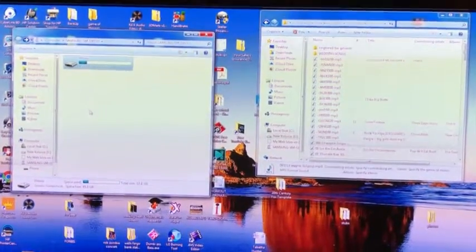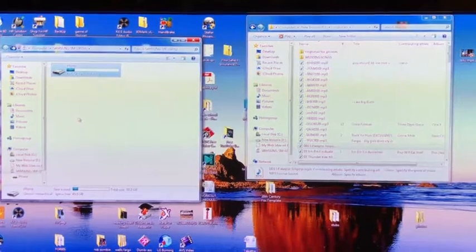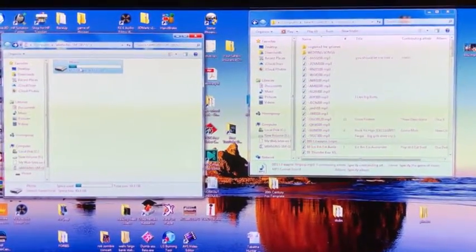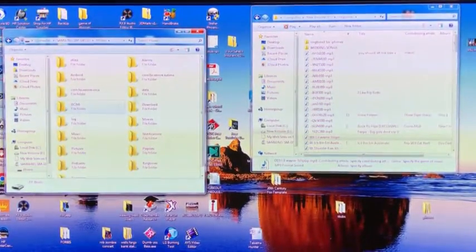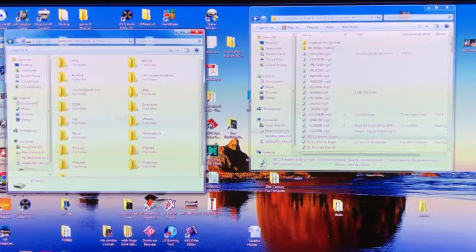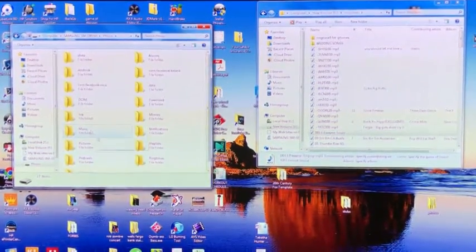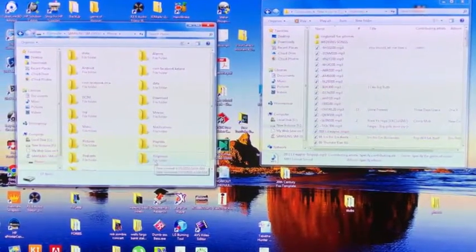How to move ringtones to your Samsung Galaxy S8 Plus. First off, you open the hard drive that it has. Then you follow my little cursor here, and you have that folder there for ringtones.